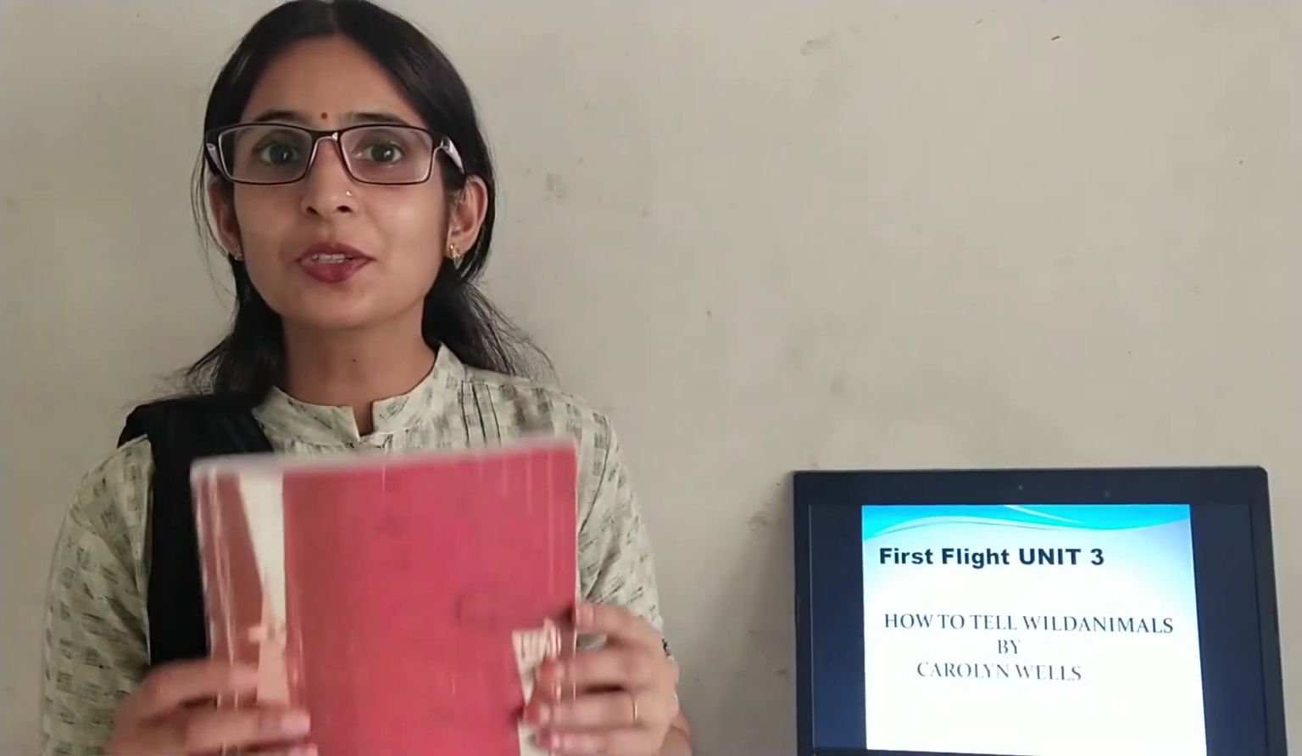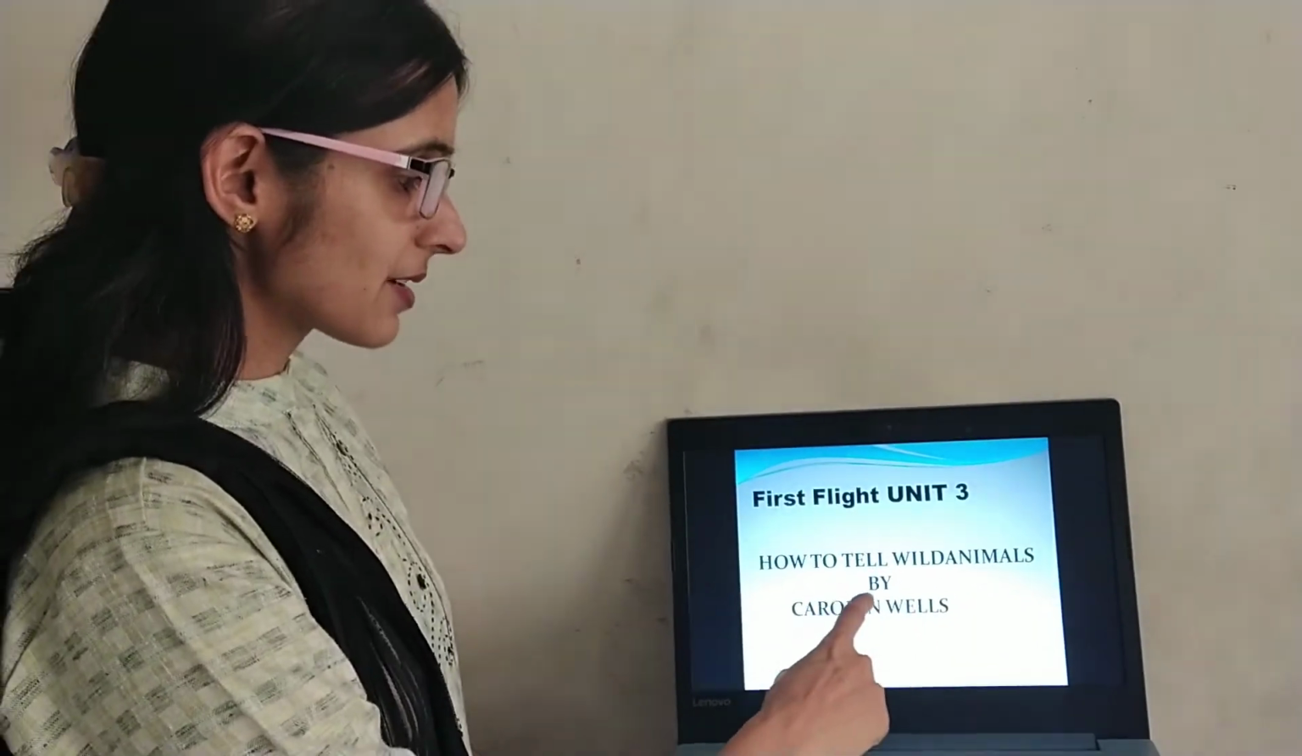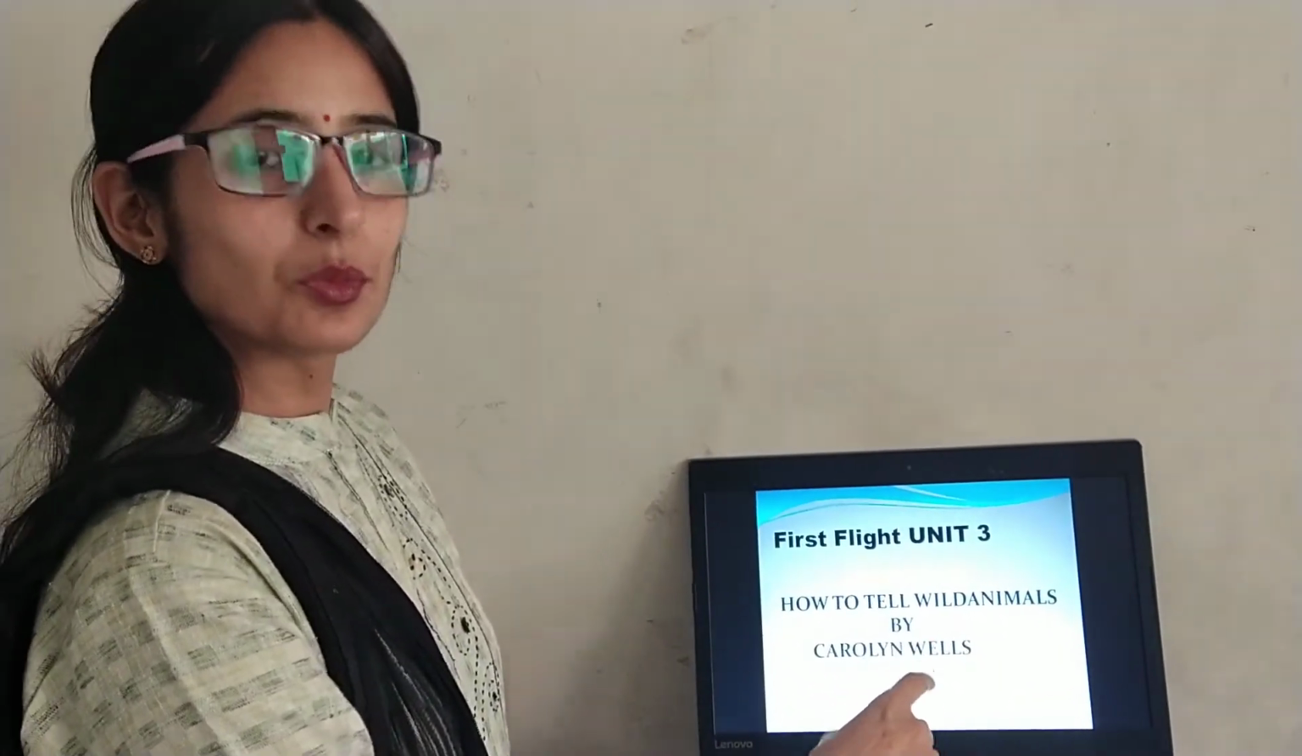Today we are here with a new episode of learning from the book First Flight. Yes, today we are going to start the poetry from your book First Flight from unit 3rd. The name of the poetry is How to Tell Wild Animals, composed by the poet Carolyn Wells.